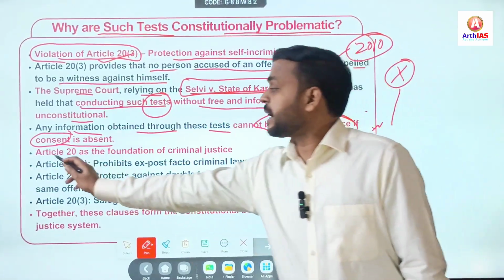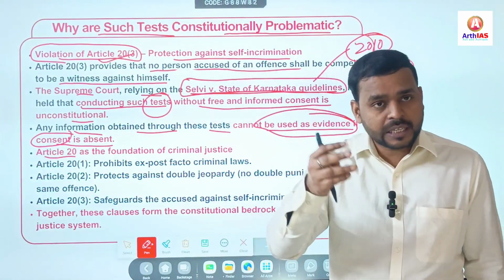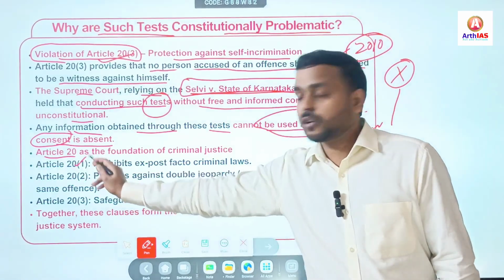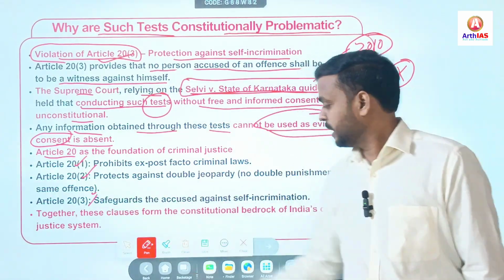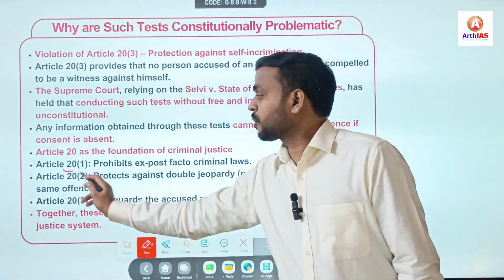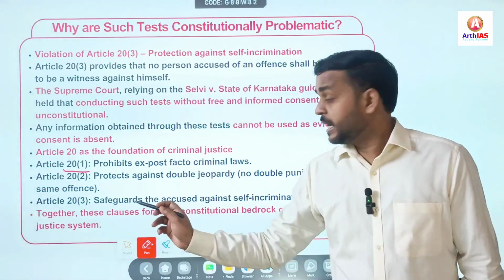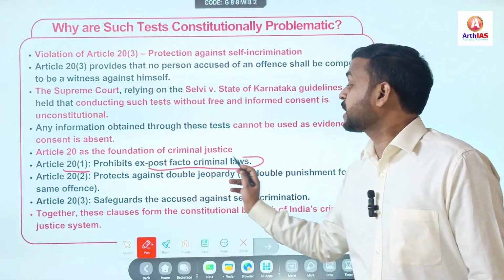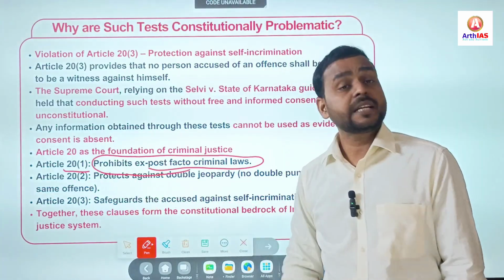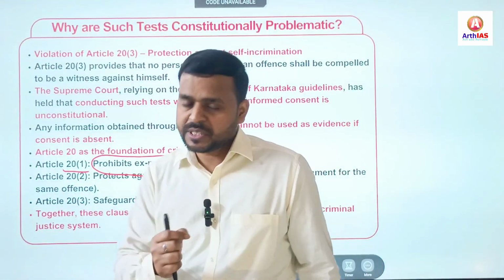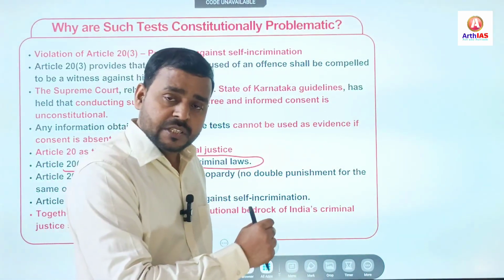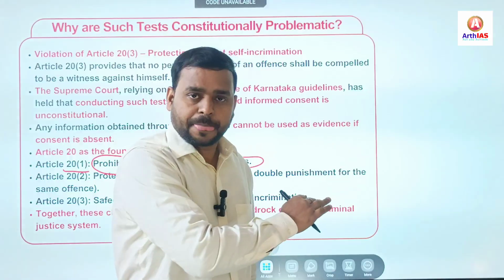Next, let's see Article 20. So Article 20 has 3 clauses, right? Clause 1, clause 2, clause 3, right? So clause 1 prohibits ex post facto criminal laws, right? Ex post facto criminal laws simply means that no person can be punished from a back date, right?